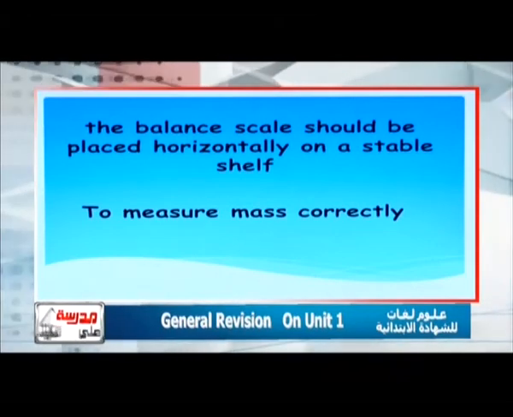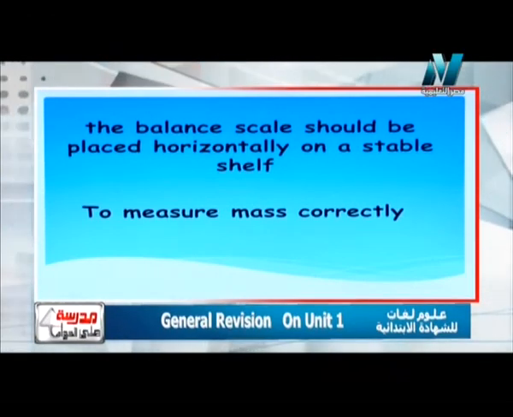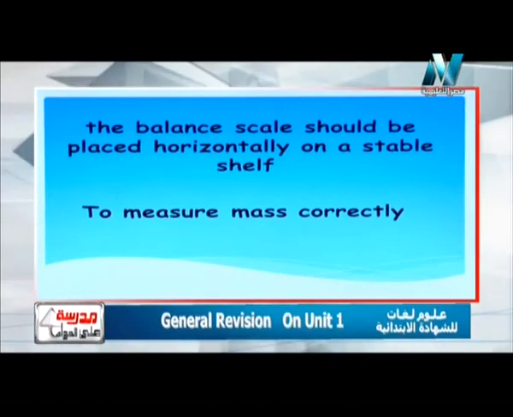So the answer will be that to measure mass correctly. And also the balance scale should be clean. It must not have any residue of anything that was weighed before, for example, flour, table salt, sugar, fruits, vegetables, and so on. So the balance scale must be very clean, and must be stable on a horizontal plane or a horizontal table.